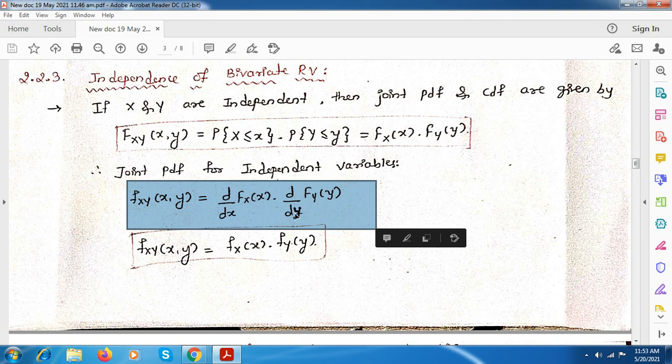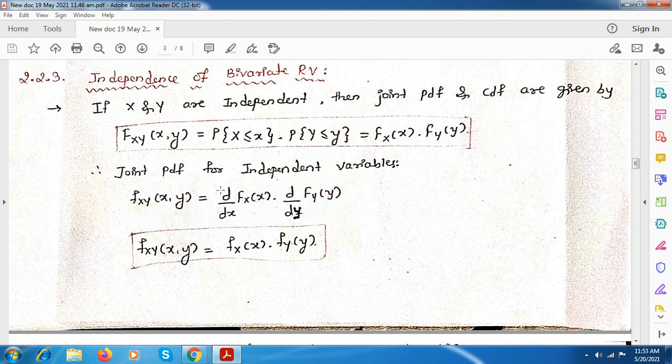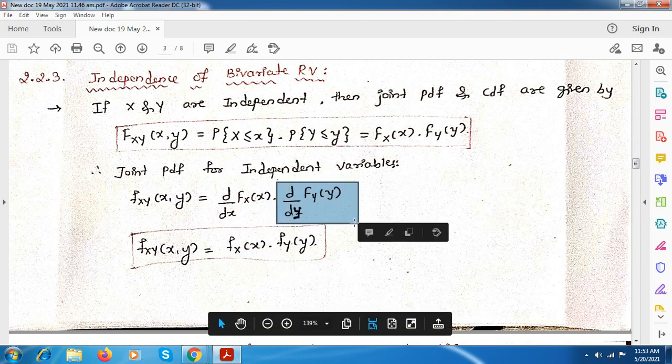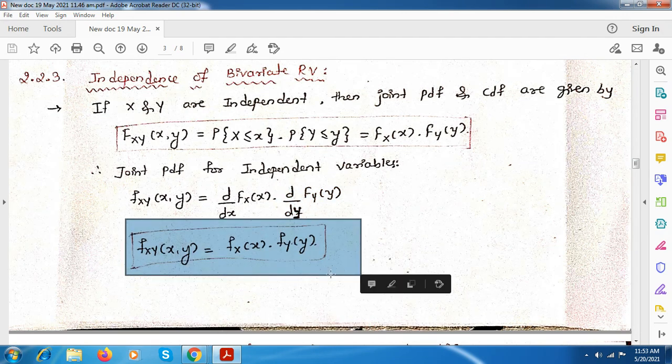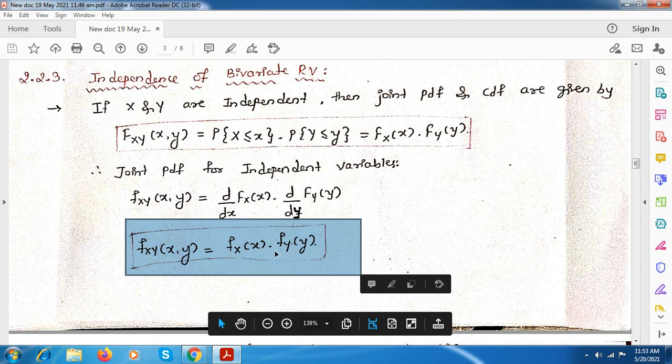You can take it separately. Here this is the CDF Fx of x, and here it is the CDF Fy of y. If you consider only this term, that is differentiation of Fx of x, this becomes the PDF of x, and into this it will be the PDF of y. So this is the equation if you have independent random variables x and y. Just write down both these equations.